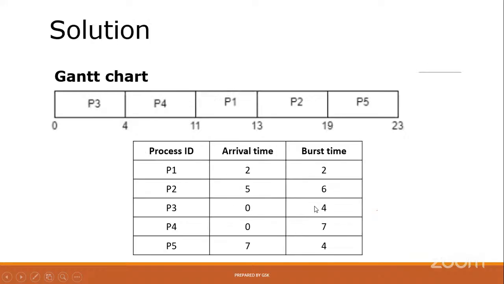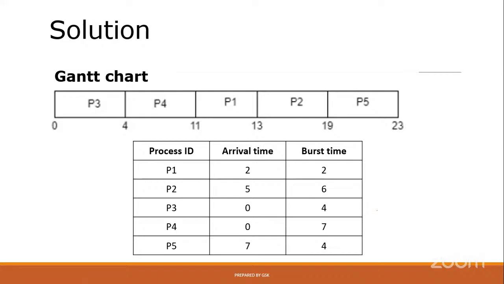Now, depending on that, you need to write the complete Gantt chart. See, you must draw the diagram like this. Don't fill anything first. Initially, you must write 0, just forget about all these other things. Initially, you must start with 0 because the starting point of time is 0. We are assuming that. And now, just focus on the arrival time. Focus on the arrival time. Which process arrived first?